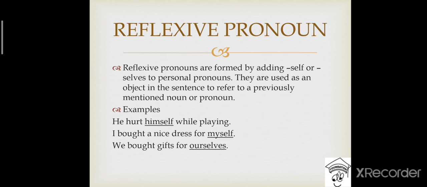This is the last category of pronoun. Okay, so what are reflexive pronouns? Reflexive pronouns are formed by adding self or selves to personal pronouns. So after any personal pronoun, if we use self, SELF, if it is singular, and if it is plural, we have to add selves, SELVES, then it will be an example of a reflexive pronoun.